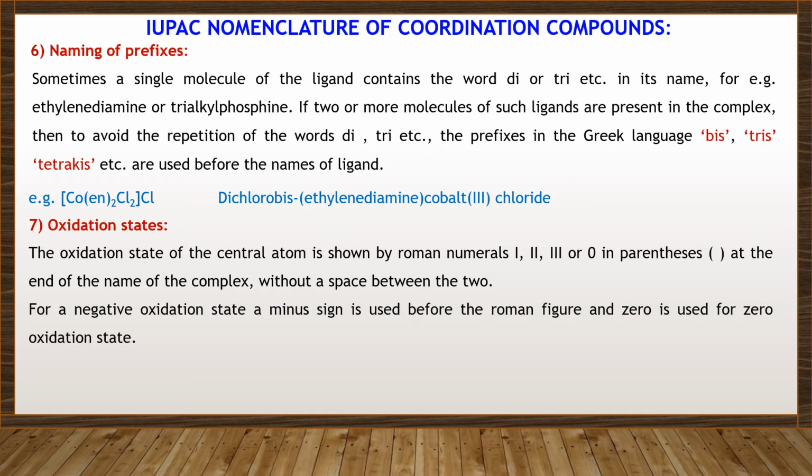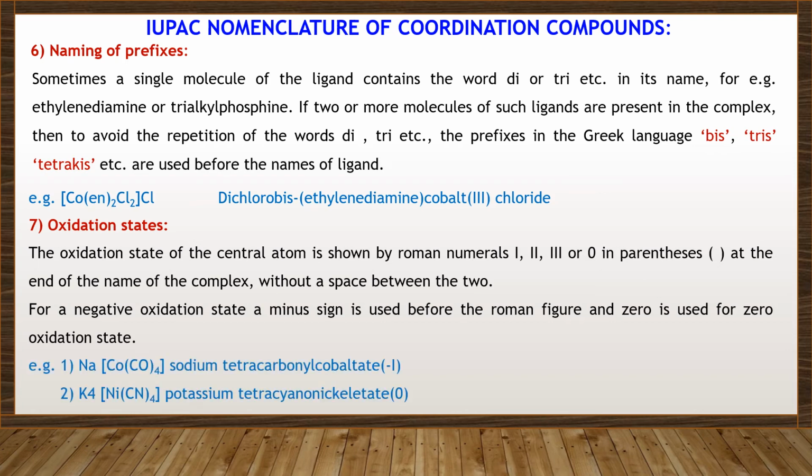For a negative oxidation state, the minus sign is used before the Roman numeral, and 0 is used for zero oxidation state. For example, Na[Co(CO)4], sodium tetracarbonylcobaltate(-I); K4[Ni(CN)4], potassium tetracyanonickelate(0).